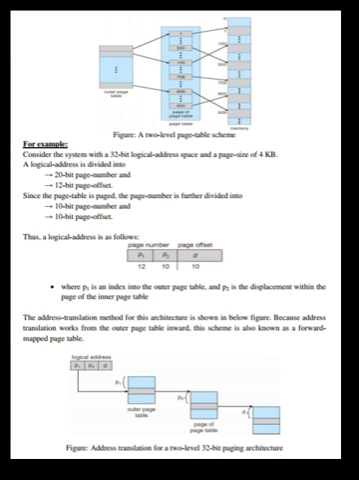Thus, a logical address is as follows, where P1 is the index into the outer page table and P2 is the displacement within the page of the inner page table. The address translation method for this architecture is shown in the below figure. Because address translation works from the outer page table inward, this scheme is also known as a forward-mapped page table.